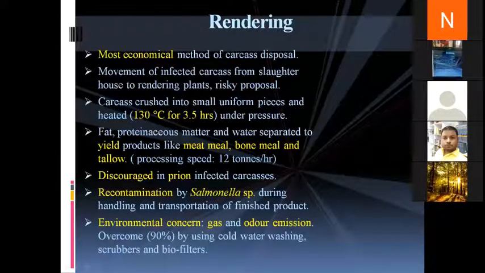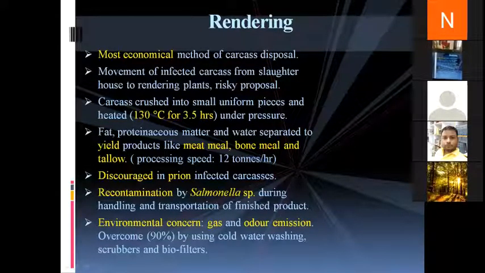Okay? Now there are a few drawbacks in this process. One is, one should possess a rendering plant which is exclusively maintained for disposed carcass. So this is a point where the producer or the slaughterhouse owner may find an economic constraint.